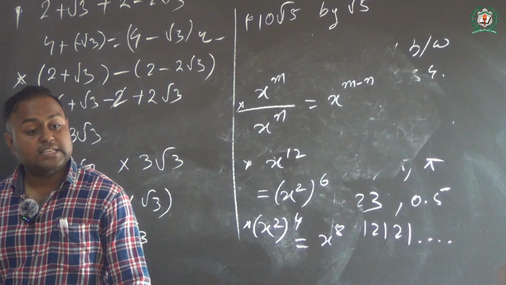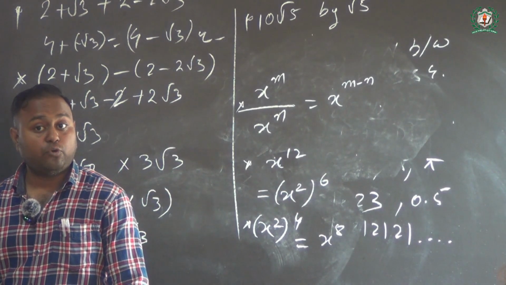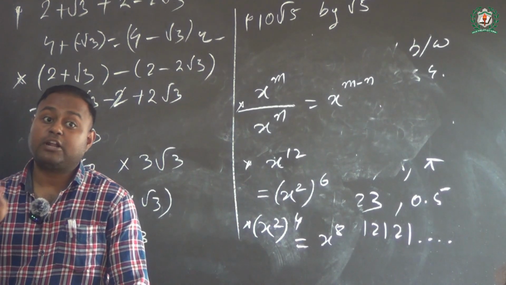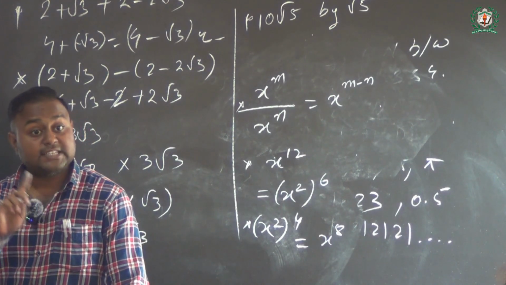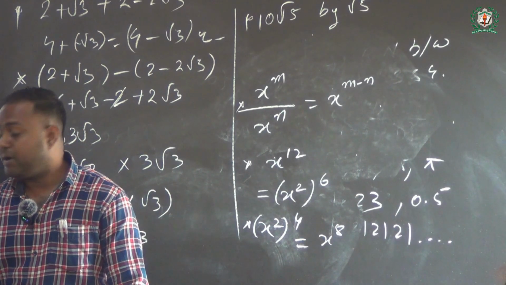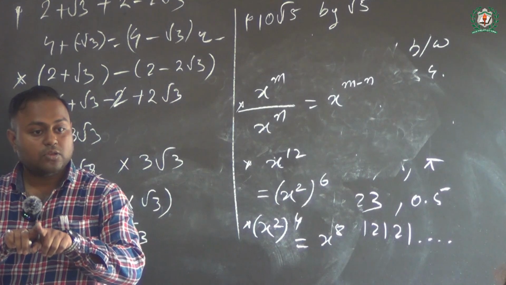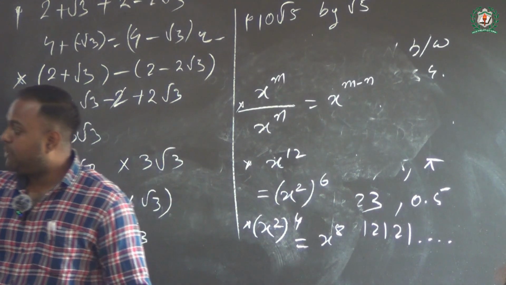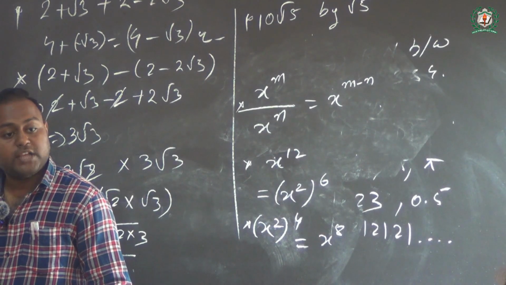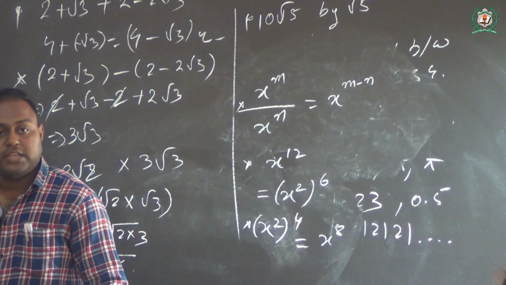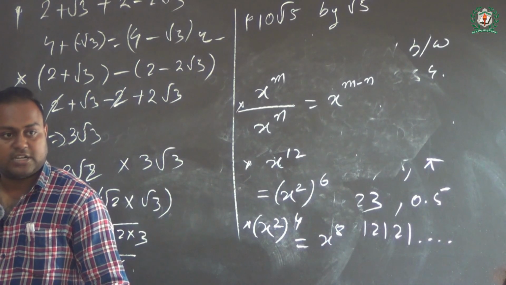This fourth point is a very vital point. Why? This time bases are different, but powers are the same. What will happen? Bases are multiplied with the entire power. So you see, x the power m multiplied with y the power m gives rise to the condition of xy the power m. Is that clear, class?